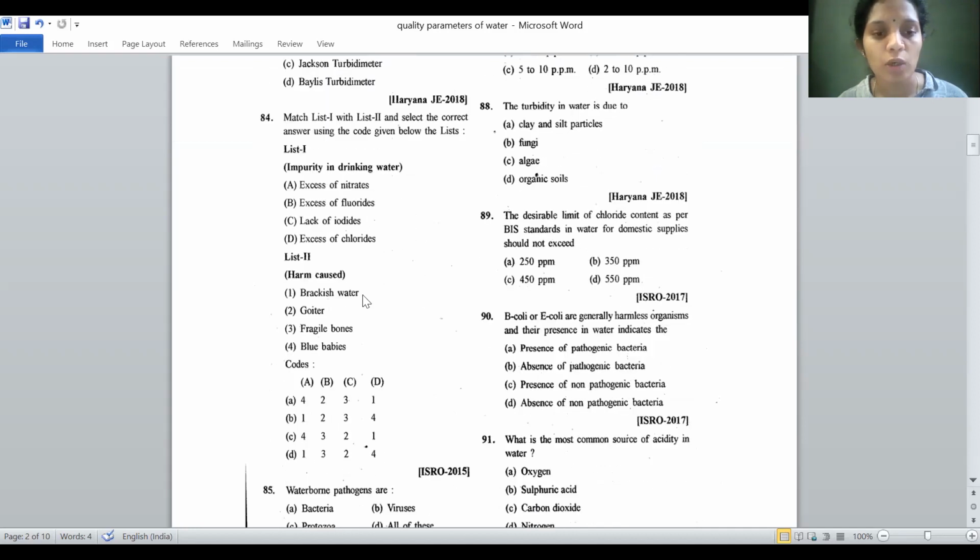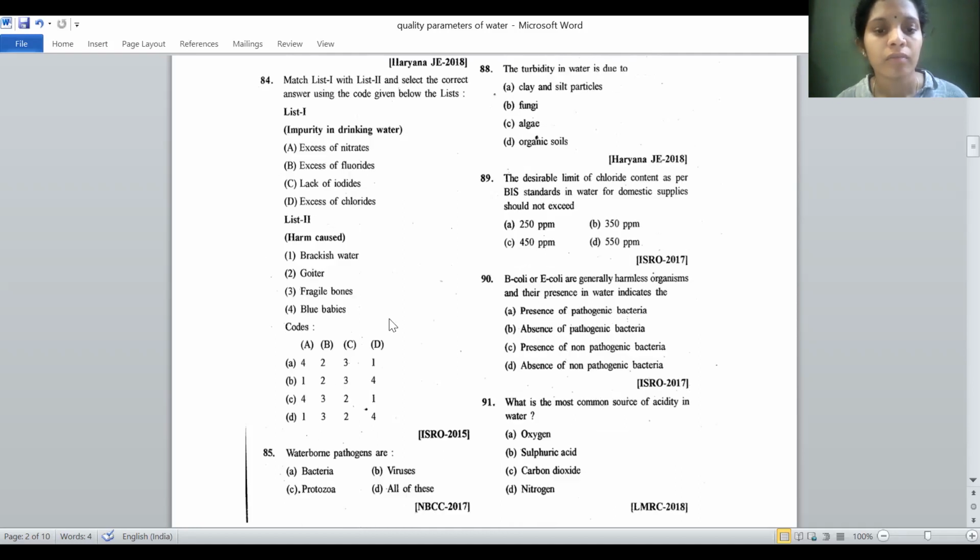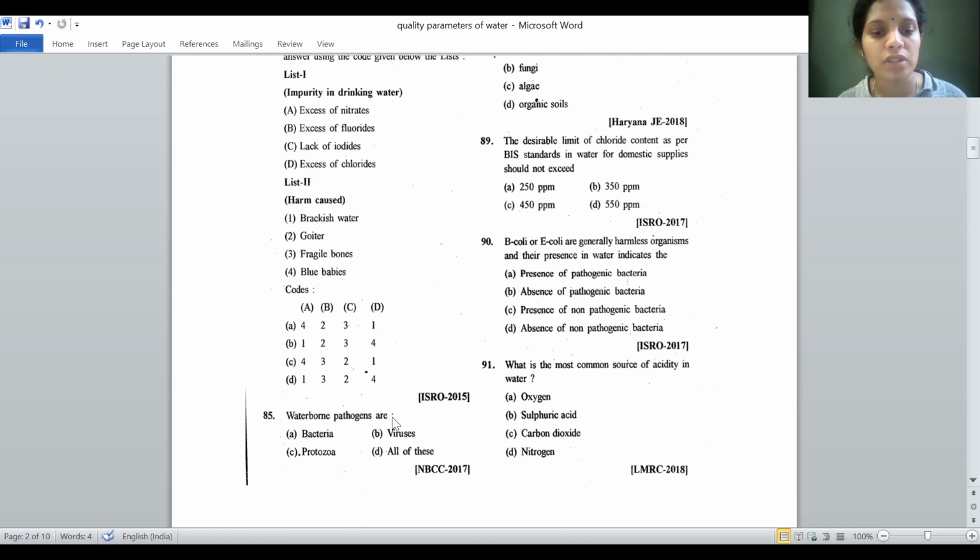Match list 1 and 2. Excess of nitrates causes blue baby disease, so A is 4, either option A or C. Excess of fluorides causes bone weakness or teeth weakness. So the answer is C. Waterborne pathogens are all of these.